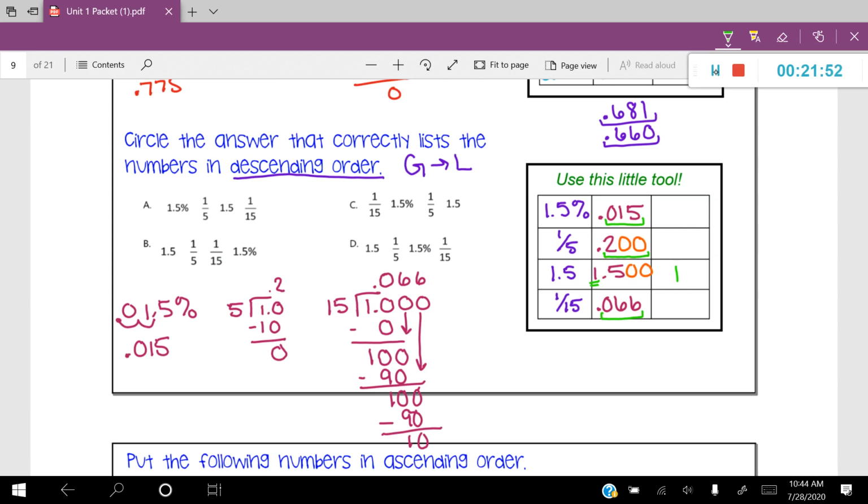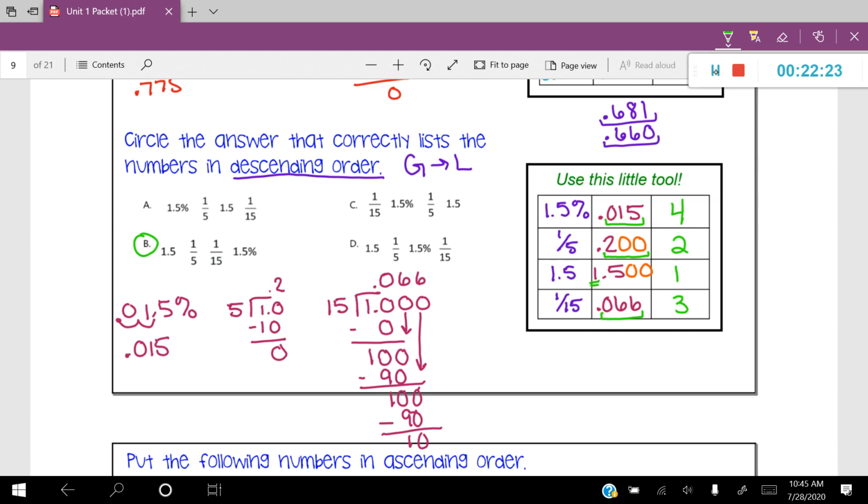So you can kind of see which out of those 3, the largest is going to be the second one, 200, followed by the 66, and then followed by the 1.5%. So looking at the answer choices off to the left, if I were to rank these 1, 2, 3, 4, the one that it's going to match up with is going to be letter B.